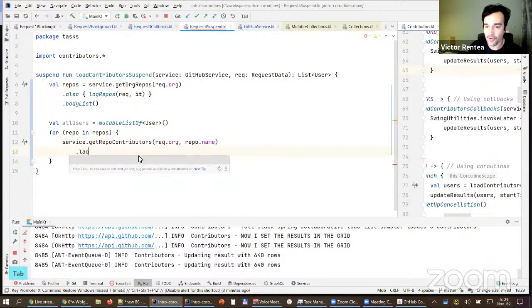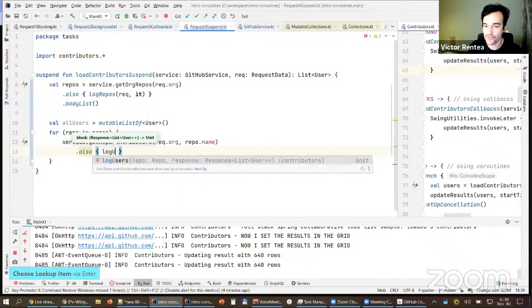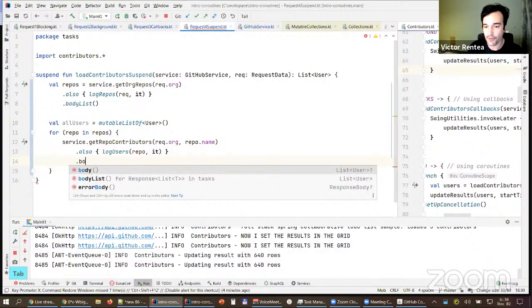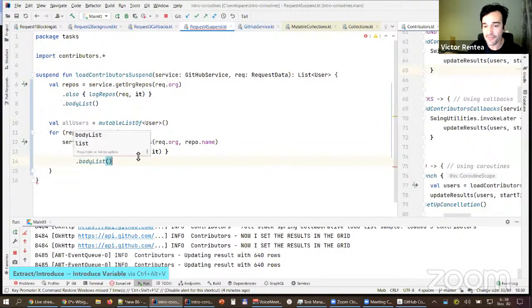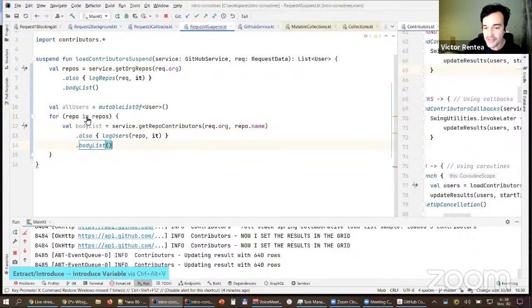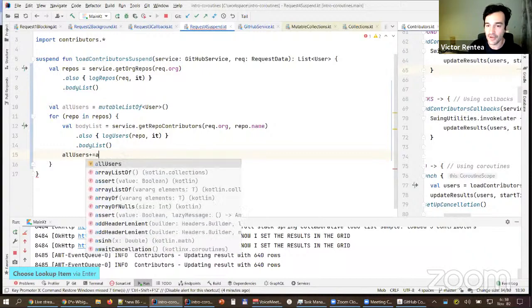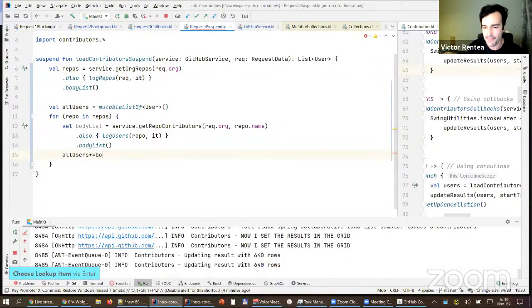Then the same stuff also. I want to make sure I log in the console, log users. I need to pass the repo, and then the response, it, which is the parameter to this lambda, and then body list. What I get back from this is a val, which is a list of users. Cool. What I need to do next is just allUsers plus equals the list. It's a bad name. Body list, this is users.